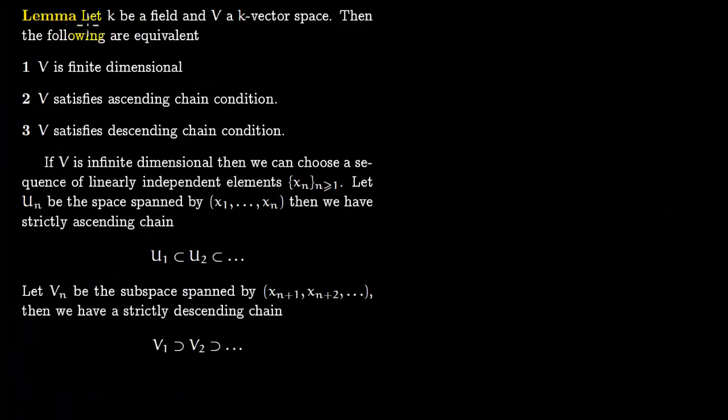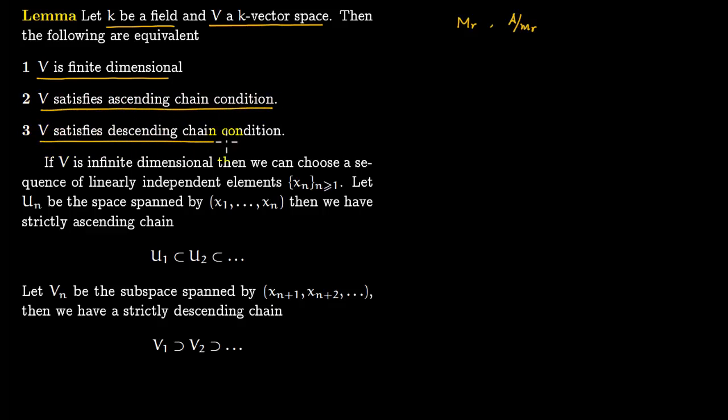So now we come to the important lemma which we mentioned in the proof. Let K be a field and V be a K vector space. So this V was our space MR, and our field was A modulo MR, where this MR was a maximal ideal, so this is a field. Then the following are equivalent. 1. V is finite dimensional. 2. V satisfies the ascending chain condition, and 3. V satisfies the descending chain condition.